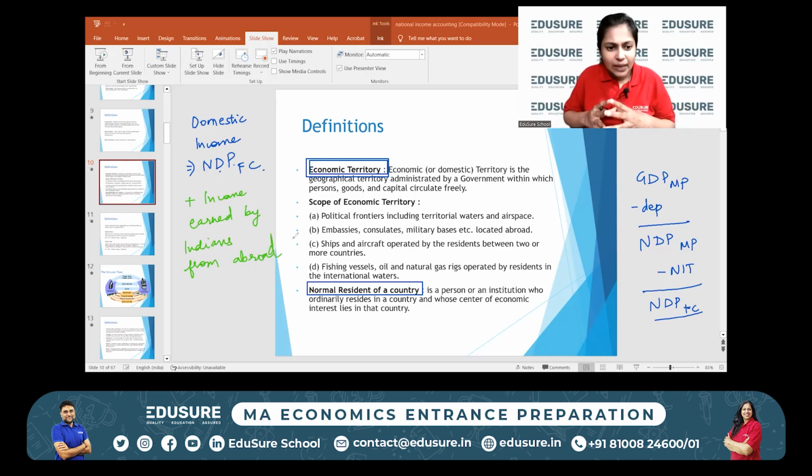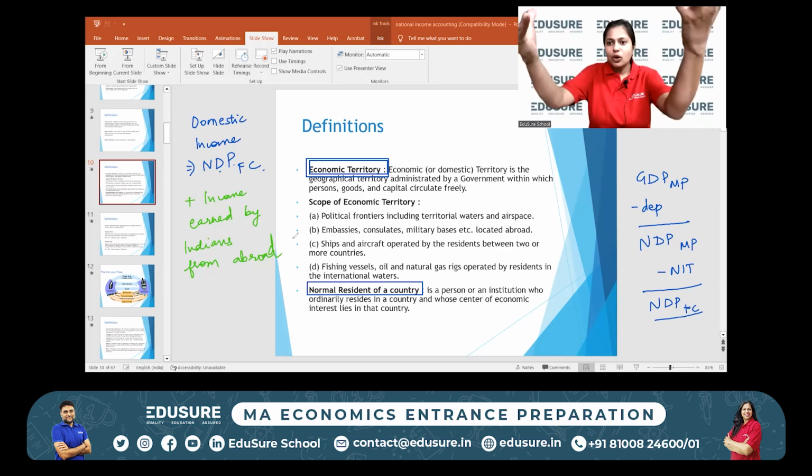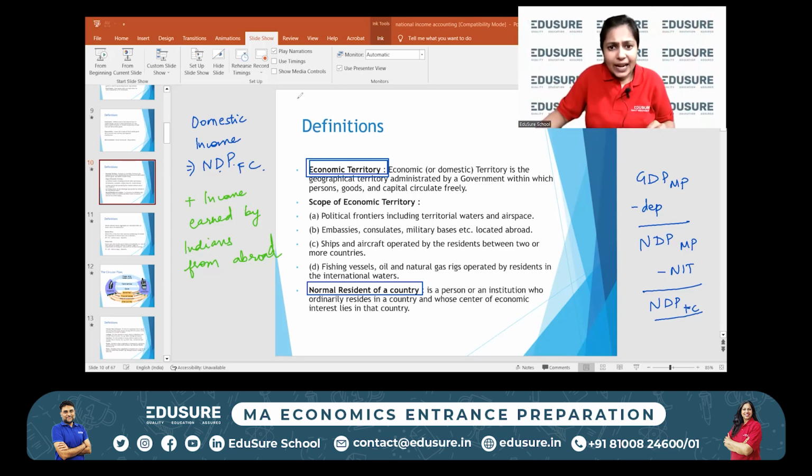Whatever is the income earned by Indians from abroad, you add that here and you subtract all the income earned by foreigners in India, okay? And when you do that, this domestic becomes national, and NDP at FC changes to NNP at FC. This is called the net national product at factor cost, and this is called national income.